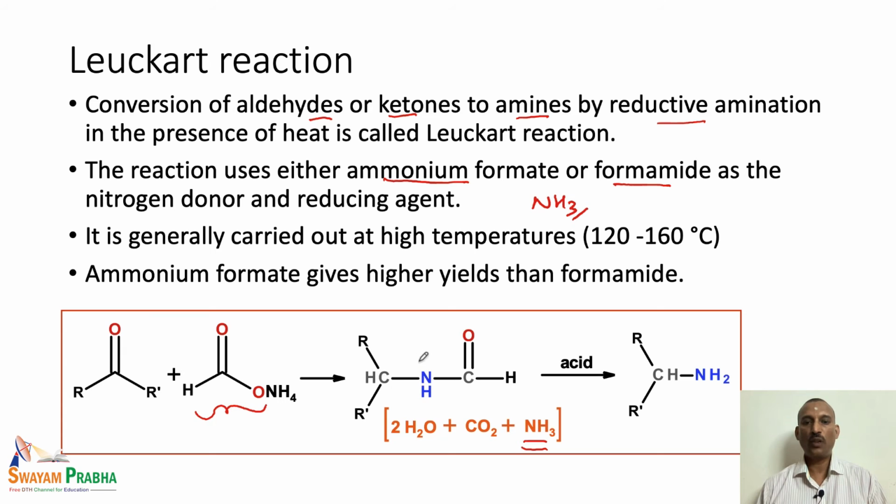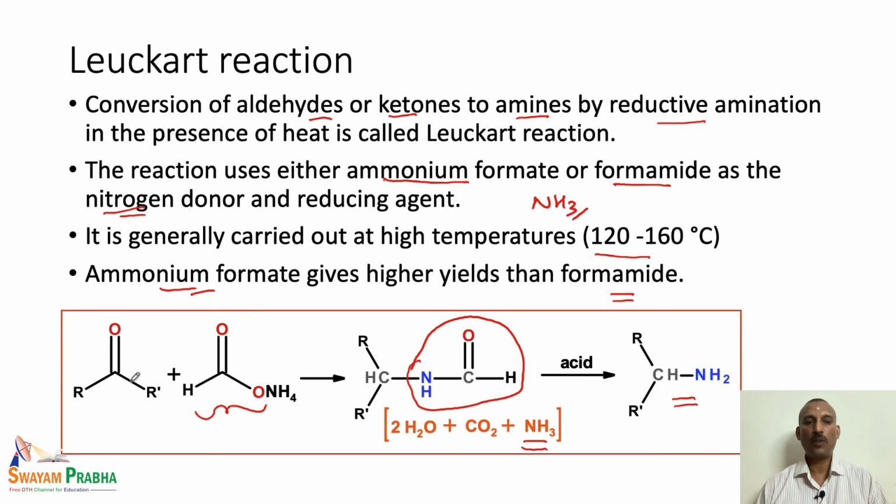The formamide unit is added to the corresponding carbonyl compound, and here the nitrogen is being donated by the ammonium formate or the formamide, which also acts as a reducing agent. Again, the reaction is carried out at a high temperature, like 120 to 160 degrees centigrade. When we use ammonium formate, it gives a much better yield of the primary amine compared to formamide when it is used as a reagent. So, this is the ammonium formate.